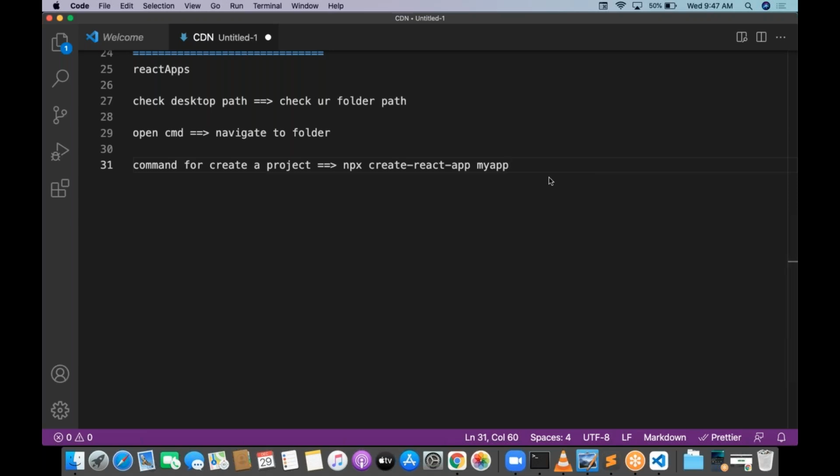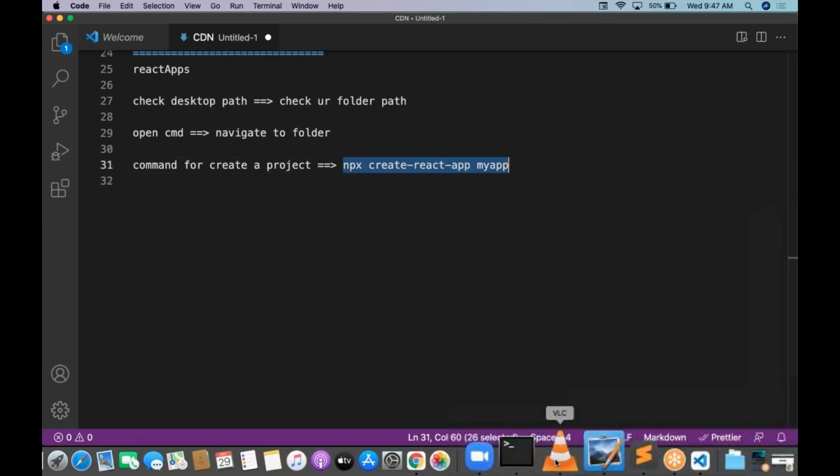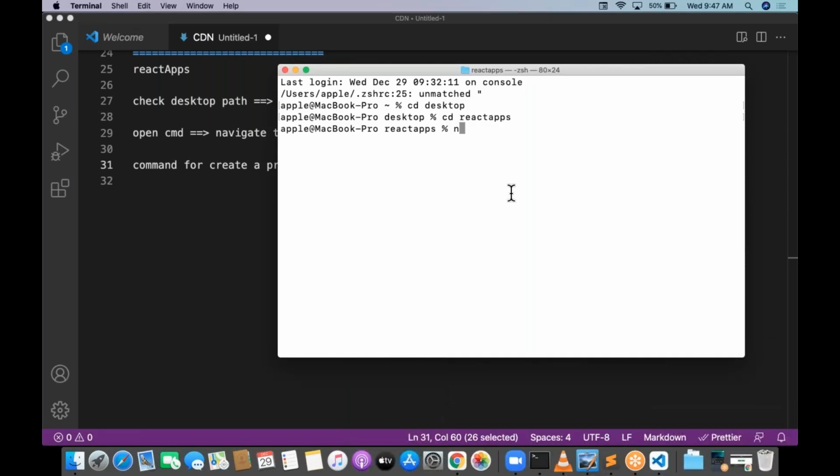Now I just enter here. When I enter, automatically it is going to give you project creation. So let me take this into the terminal. Where is the terminal here? I need to write the same thing: npx space create hyphen react hyphen app.